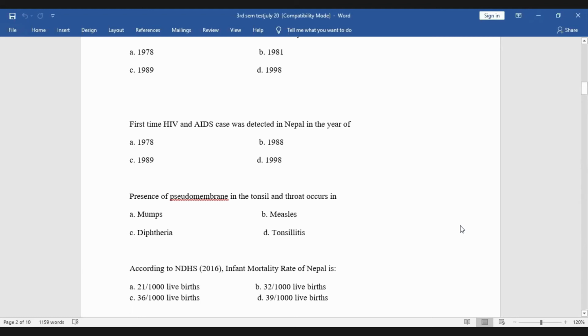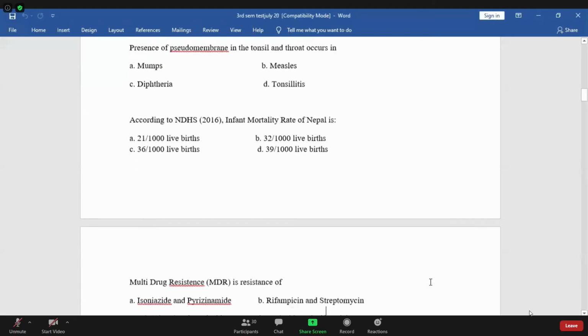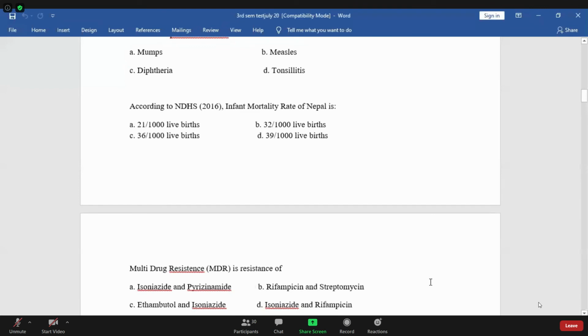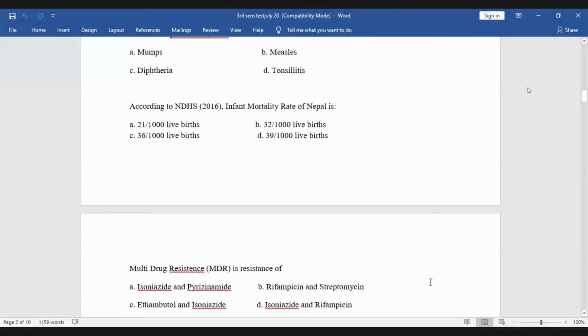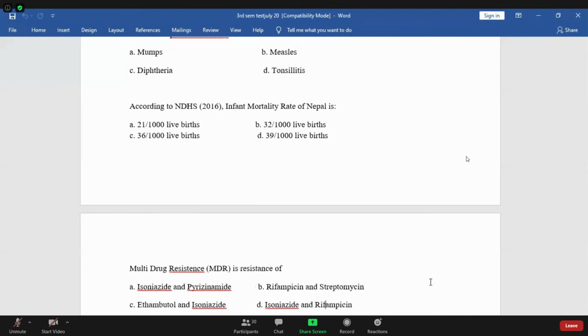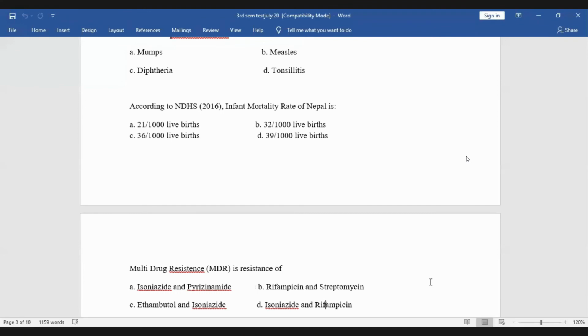Okay, this question is for Neha. MDR is the resistance of isoniazid, pyrazinamide, rifampicin, erythromycin, ethambutol, and isoniazid, and isoniazid and rifampicin. Which one is correct? Okay, isoniazid and rifampicin is the answer. Thank you. Okay, next question for Subham. Subham Bakar is on this.